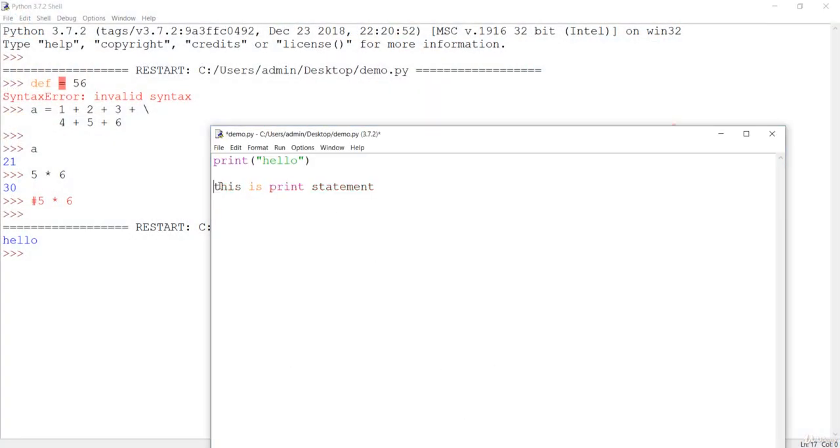If I remove the hash, save, and execute, it shows invalid syntax, because this is a bunch of words which doesn't have any meaning.